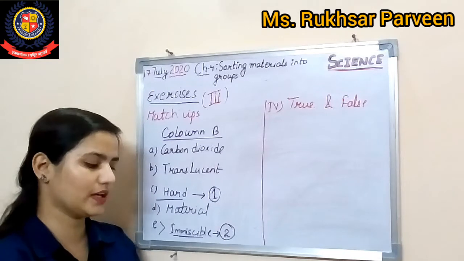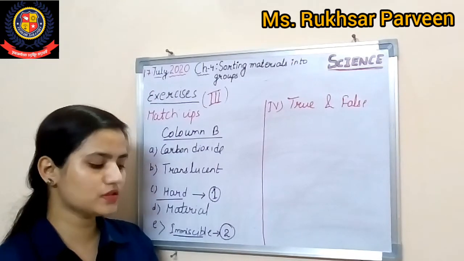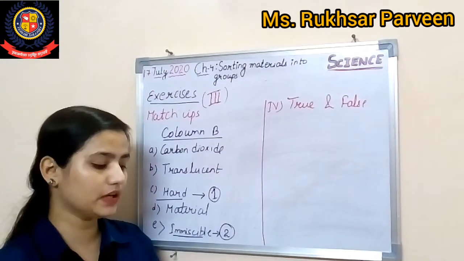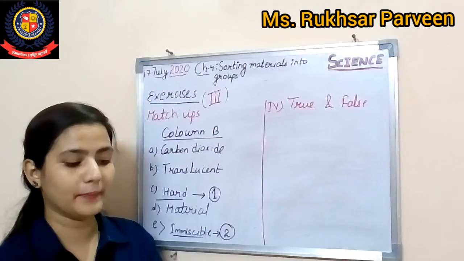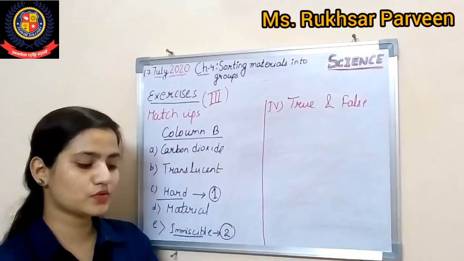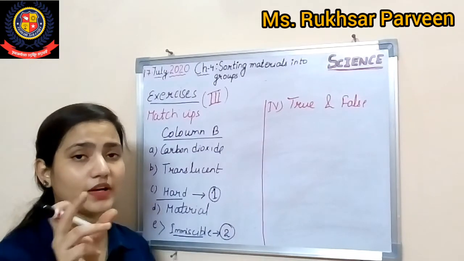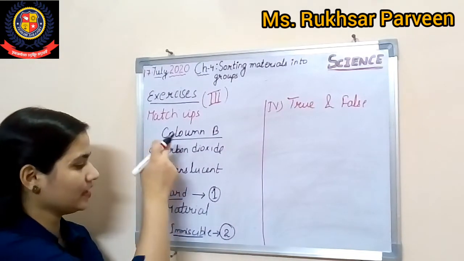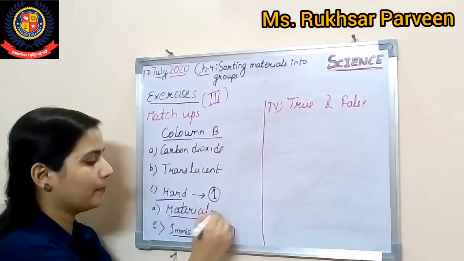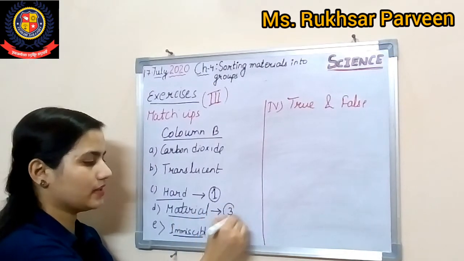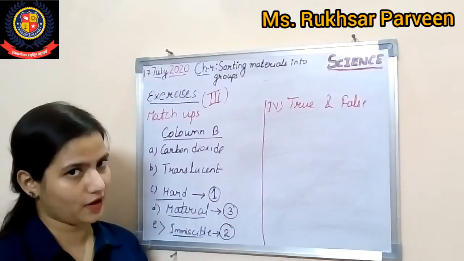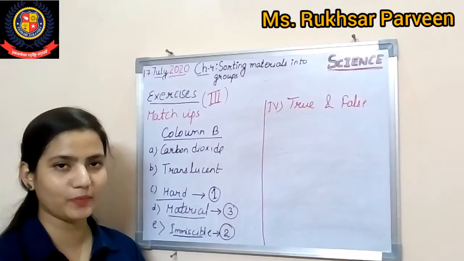Now the next one, a term used to describe a particular kind of matter. एक particular kind of matter के लिए हम क्या use करते हैं? So the answer could be material. So answer 3 is your D option. Okay, are you getting my point?